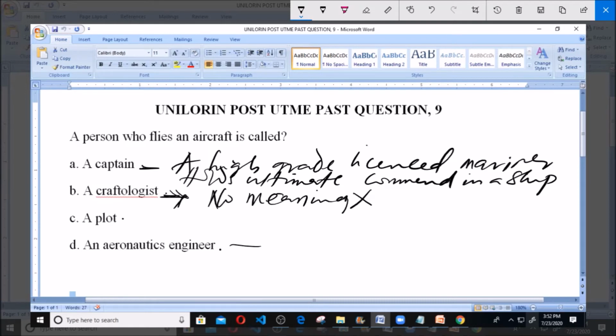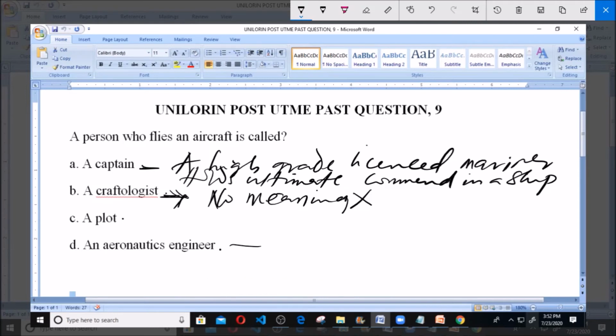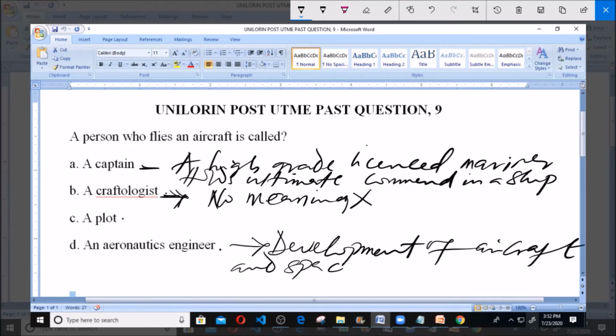An aeronautics engineer. Now, an aeronautics engineer is a person that is responsible for the development of aircraft and spacecraft. So his function is development of aircraft and spacecraft. So the design and development of a plane is the function of an aeronautics engineer. So this is actually out of it too.